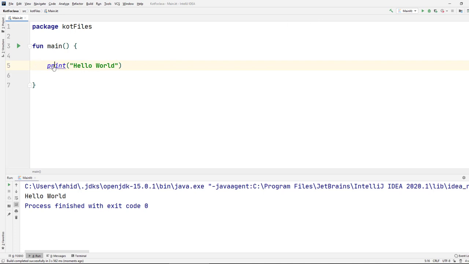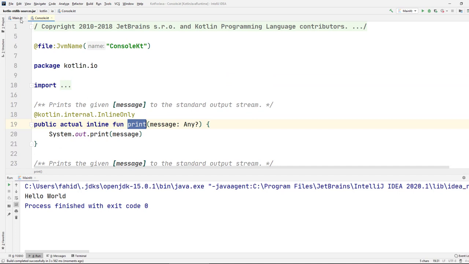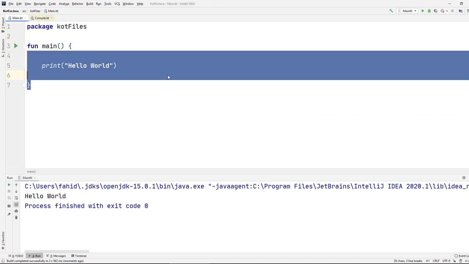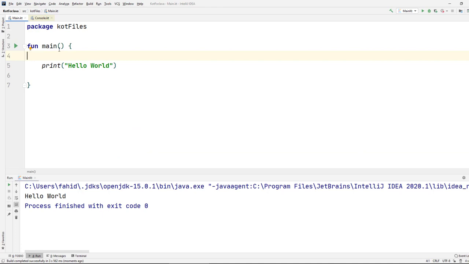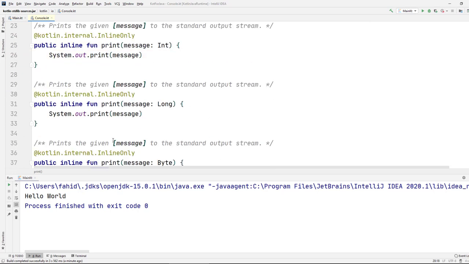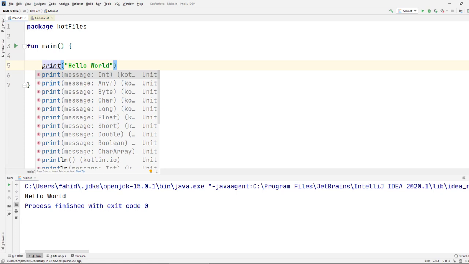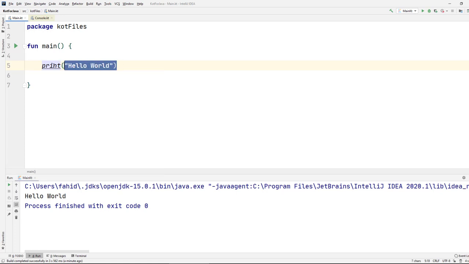And why will it work? That's because if I go to print, it's nothing but a function that calls system.out.print, and print is a top level function. If you create a top level function in Kotlin, you can access it from anywhere in your package. As it is a library function and a top level function, we can access print directly. We don't need to explicitly type system.out.print. I will be explaining inline and other stuff in the functions part. But for now, just keep in mind that we can print just by typing print or println. So that's the printing.